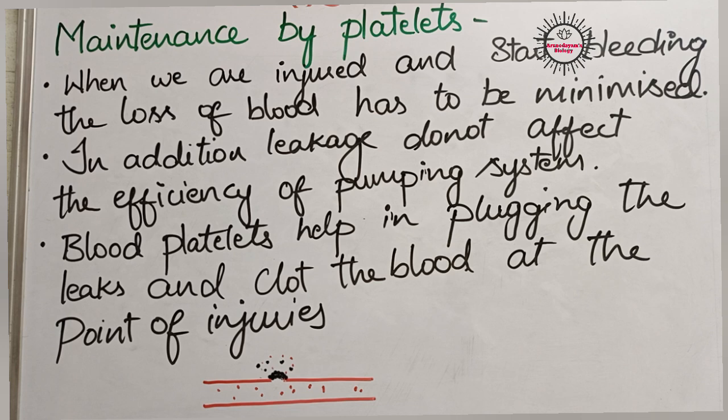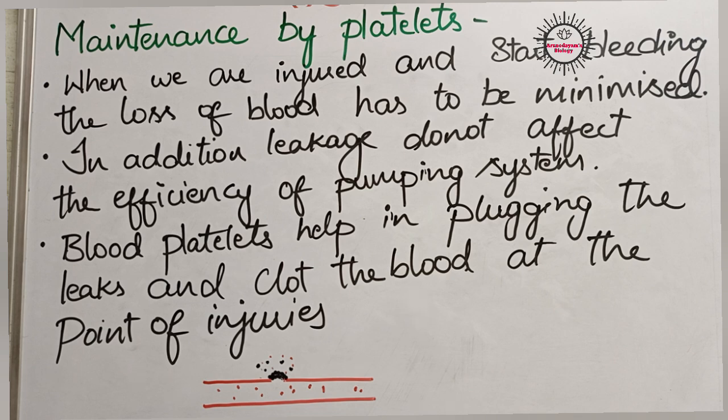Next, moving on to blood corpuscles, that is, blood platelets. We have learned that we have three types of blood corpuscles in our blood: red blood cells, white blood cells, and blood platelets, isn't it? Now we are focusing on blood platelets. See what happens if the system of tubes develops a leak. We have already learnt about the tube system, the three types of blood vessels. So what happens if those blood vessels develop a leak?